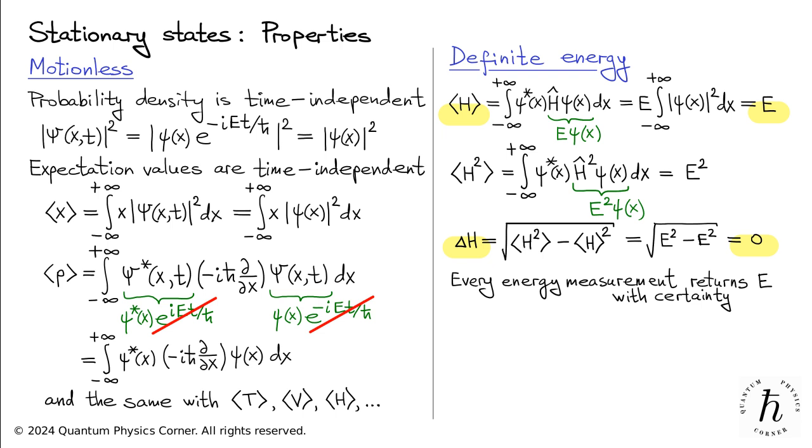The last property of stationary states that I want to mention is this. A typical quantum system possesses multiple, or even infinitely many, stationary states, each characterized by its own energy. Importantly, the set of all stationary states of a quantum system is complete. Let me explain what this means.